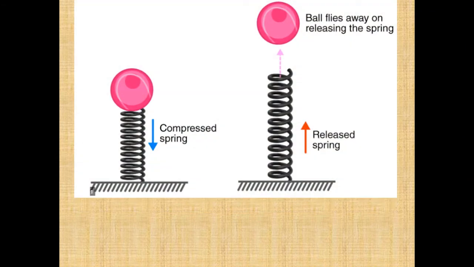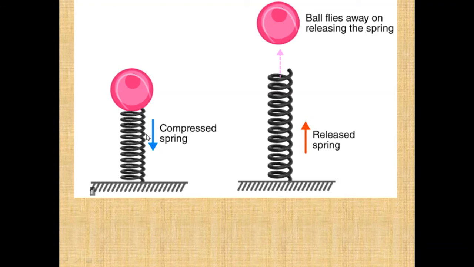One more example is there. In this photo you can see a ball is placed on the compressed spring. So when this spring is compressed, that means it is displaced from its original length. So when this spring is released, what happens?